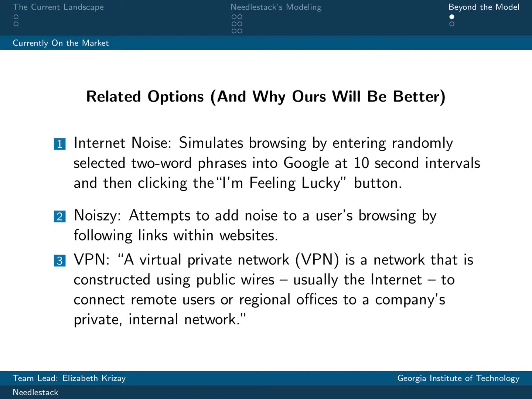Lastly, VPNs or virtual private networks are honestly a fantastic option for data privacy, but they require you to trust your VPN provider with your data, as there's no privacy from the VPN itself depending on the service you use. Furthermore, VPNs can also be costly and have the added issue of slowing down internet speeds. We believe there should be a fully private, affordable, and effective solution to this data privacy problem, and we believe NeedleStack can be the solution.